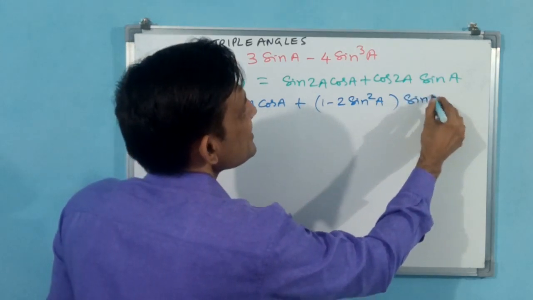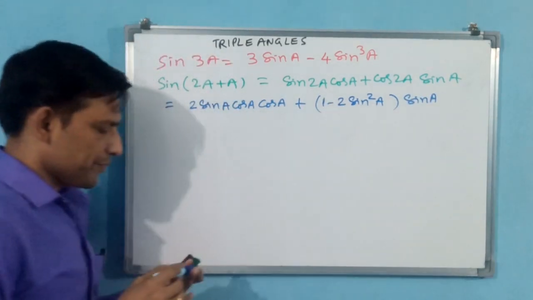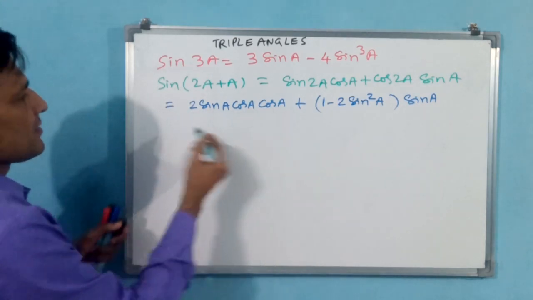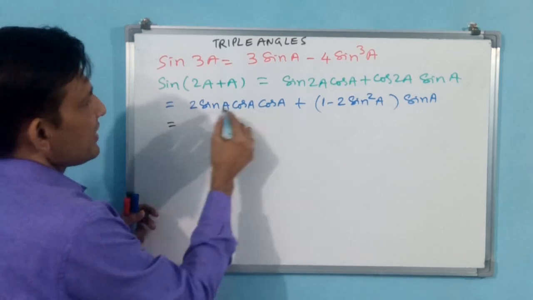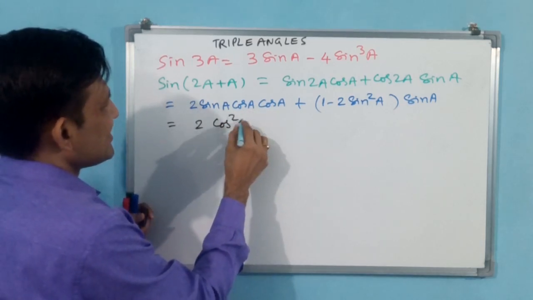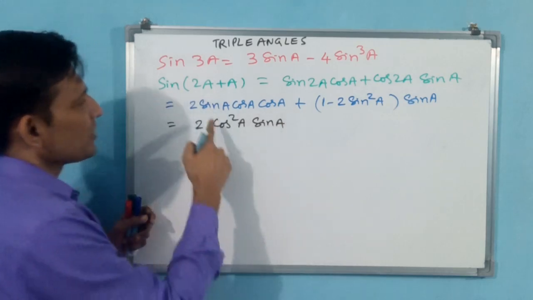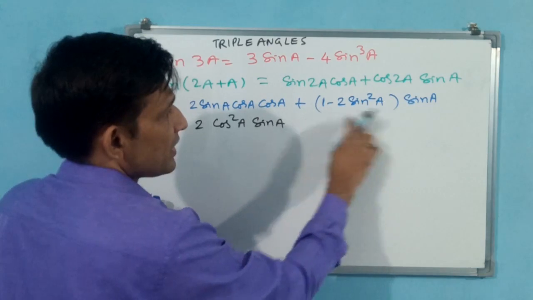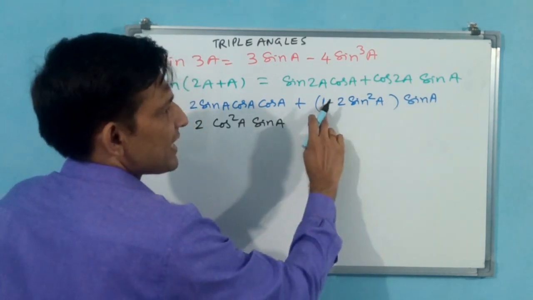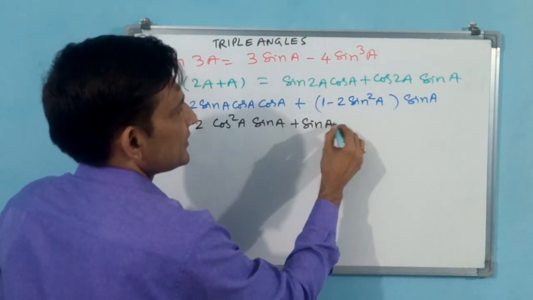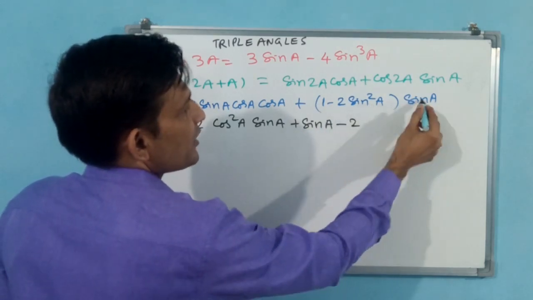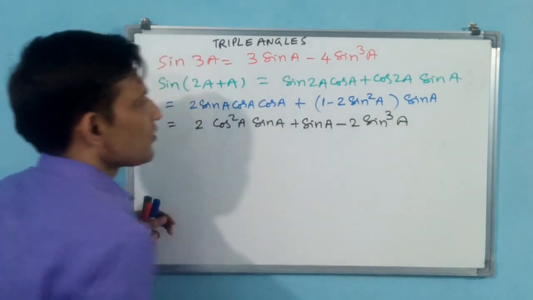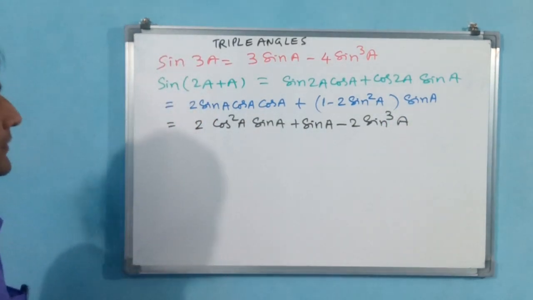into sin a. Okay? Now you write this one, 2 cos square a sin a. Is it okay? Why? Because cos square a, 2 sin a. Now you see here, you have to multiply with sin a, minus 2 sin cube a, sin square a into sin a, sin cube a. Is it okay?